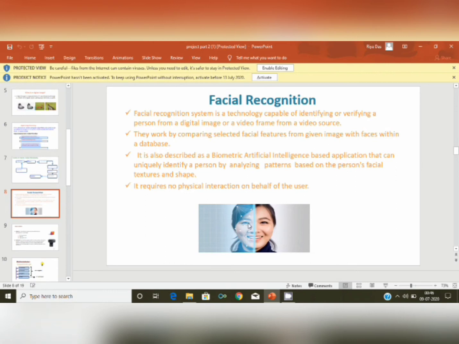It requires no physical interaction on behalf of the user. It actually attempts to establish whose face it is. While initially a sort of computer application, it has seen wider uses in recent times on mobile platforms and in other sorts of technologies like robotics. It's typically used as an access control in security systems.